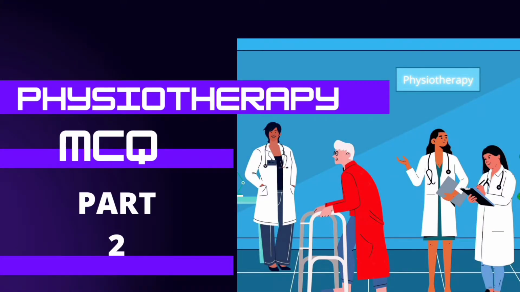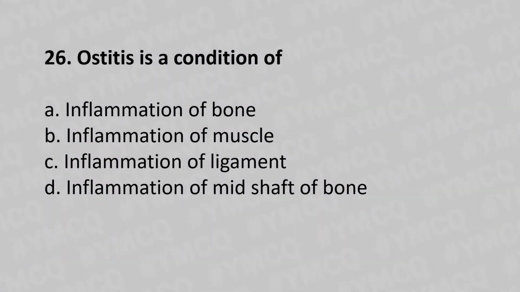Moving to our 26th question. Osteitis is a condition of option A, inflammation of the bone, option B, inflammation of the muscle, option C, inflammation of the ligament, option D, inflammation of the mid shaft of the bone. And the answer is option A, inflammation of the bone.